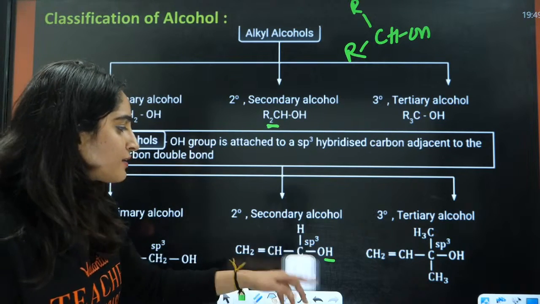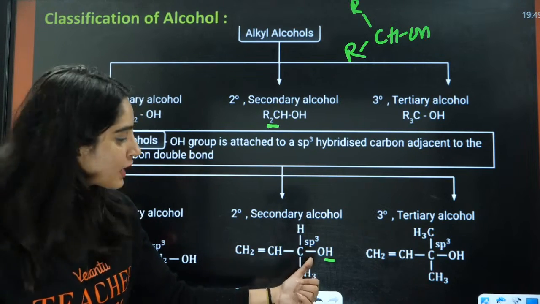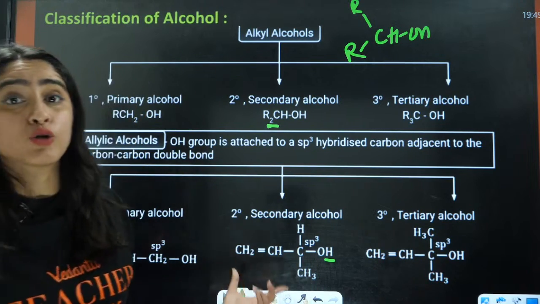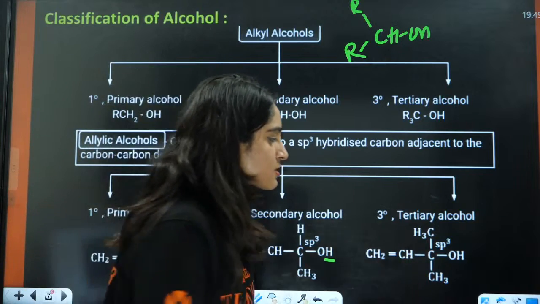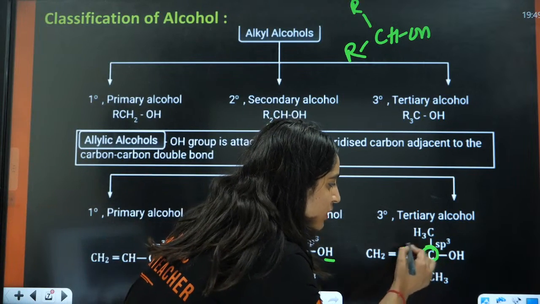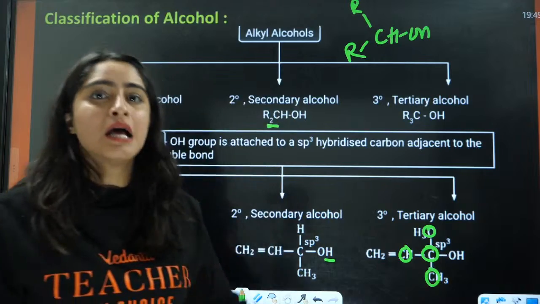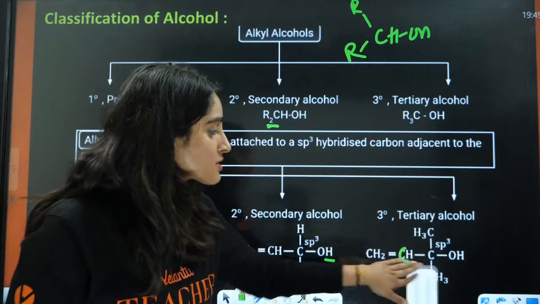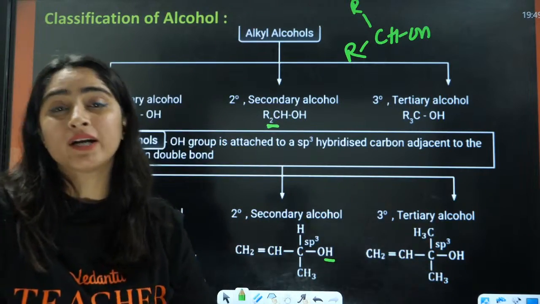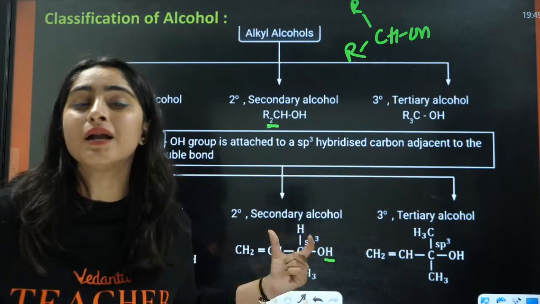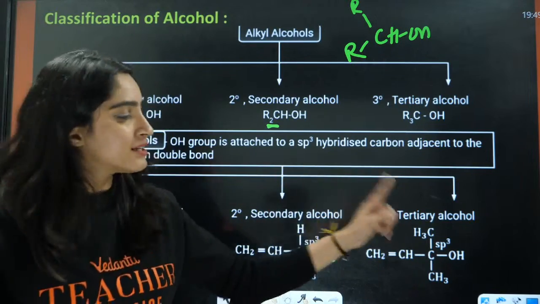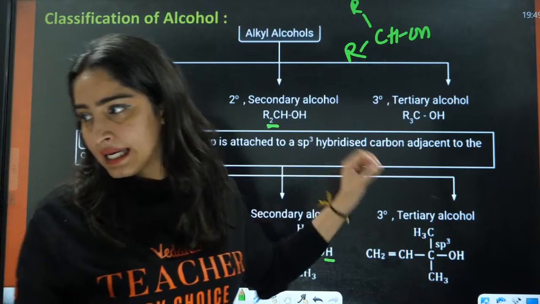But also this sp3 hybridized carbon atom is attached to a double bond, that means it is also allylic. In this case, this OH is attached to a carbon atom that is further attached to 3 carbon atoms, that means it is tertiary. But this carbon atom is also attached to a carbon-carbon double bond, that means this is allylic in nature.